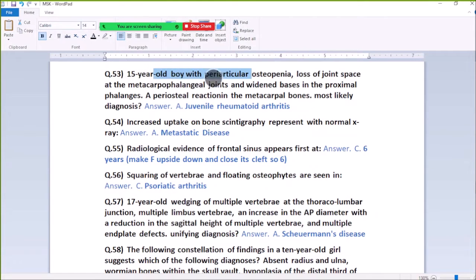53. A 15-year-old boy with periarticular osteopenia, loss of joint space at the metacarpal joint and widened spaces in the proximal phalanges, and a spiral reaction in the metacarpal bone. Most likely diagnosis: juvenile rheumatoid arthritis. A 15-year-old boy with all these rheumatoid signs and symptoms: diagnosis juvenile rheumatoid arthritis.